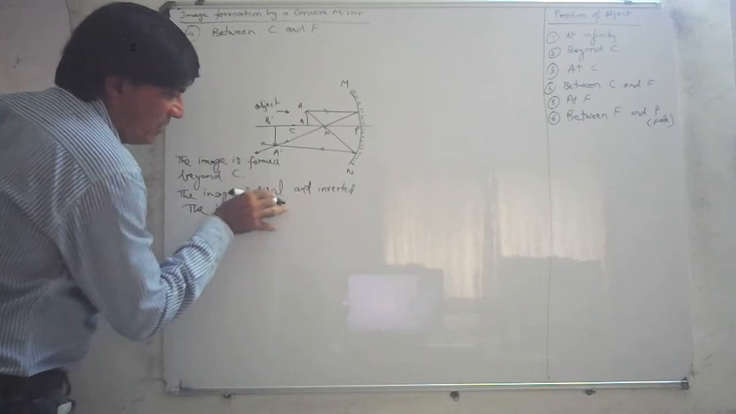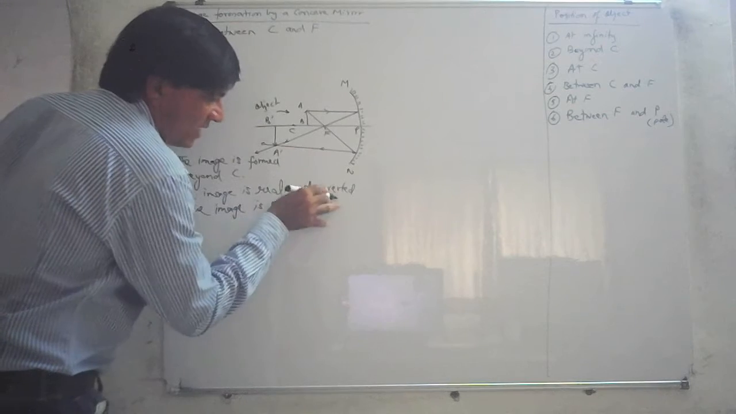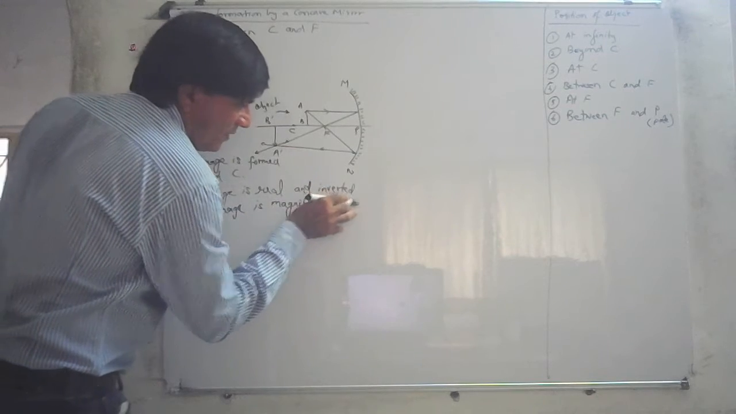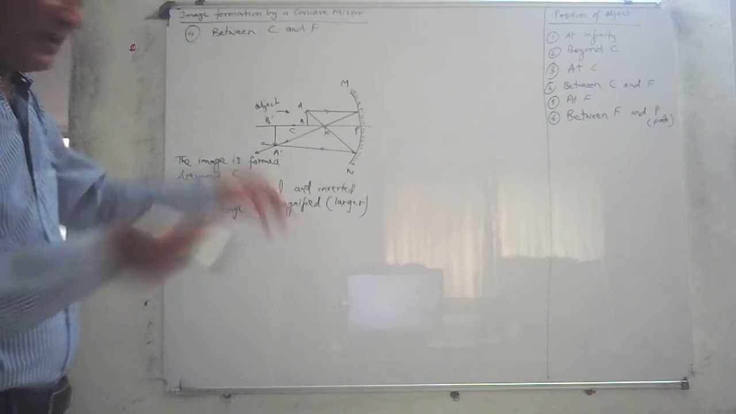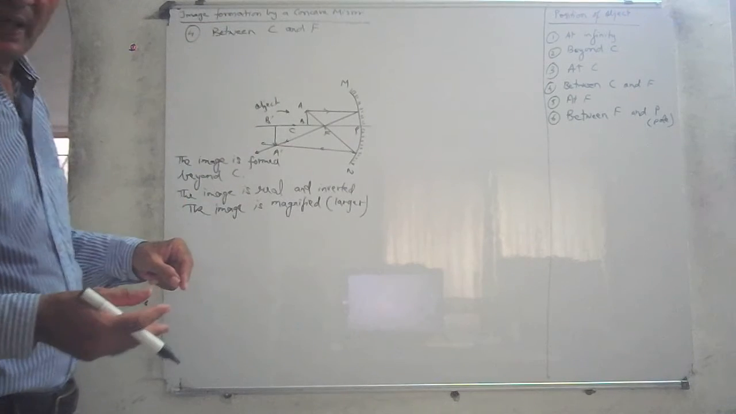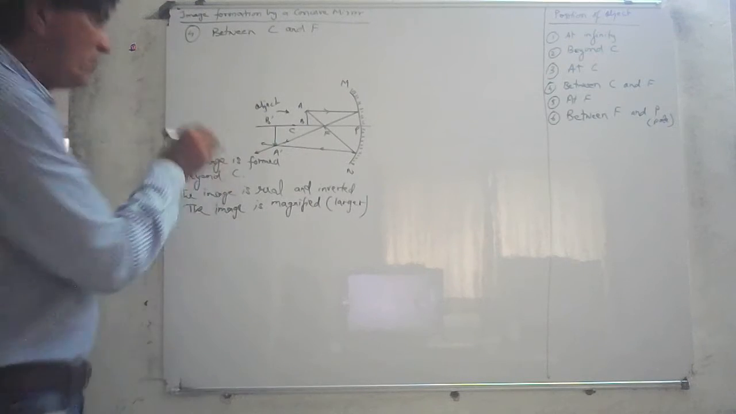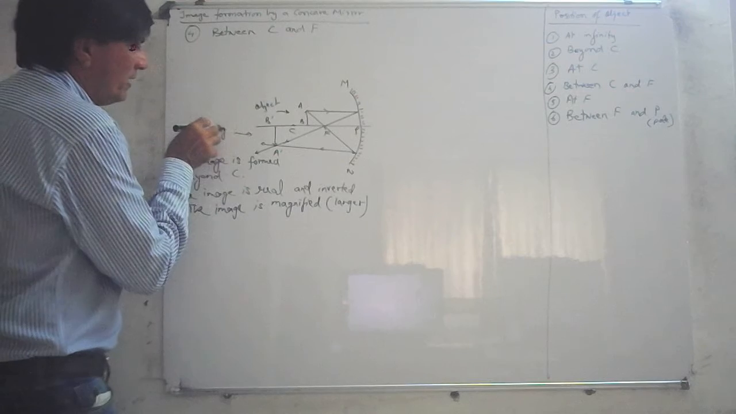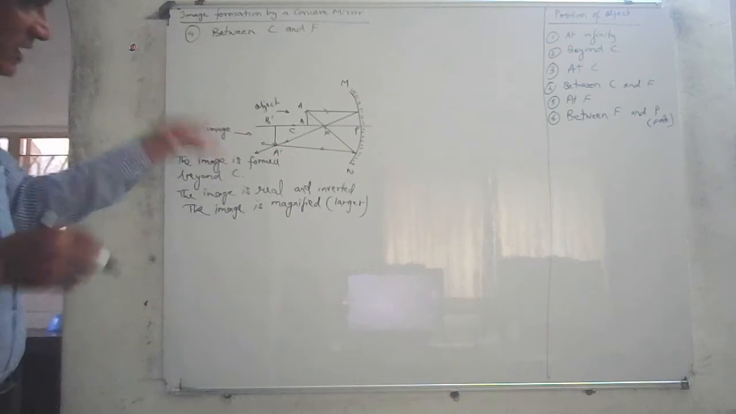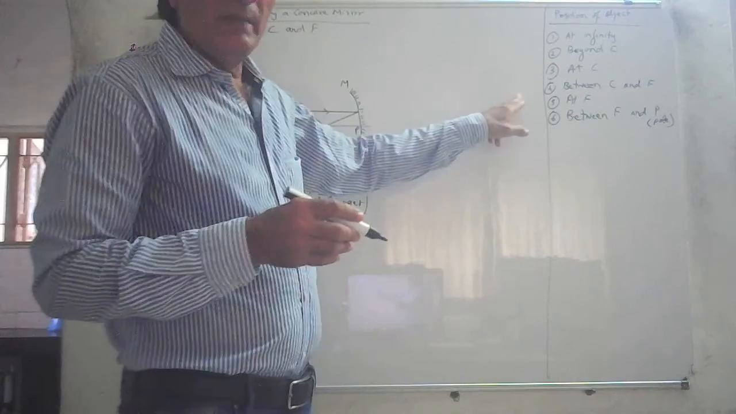The word magnified means larger. Larger than the original. The image is magnified, means it is larger than the object. AB is the object. A dash, B dash is the image. The image is larger. It is more magnified, bigger. It is real and inverted, and it is formed beyond C. So that was position number 4, between C and F.